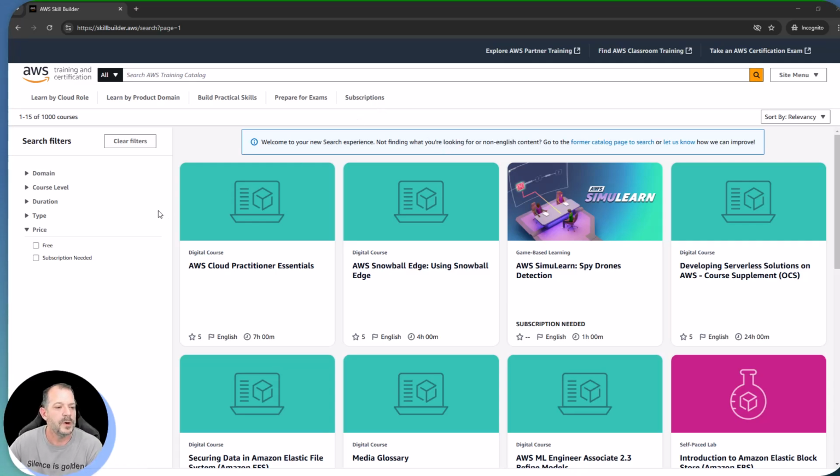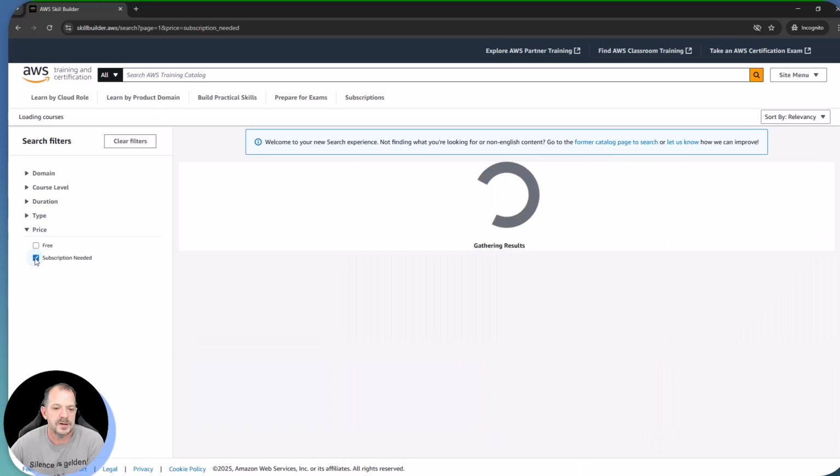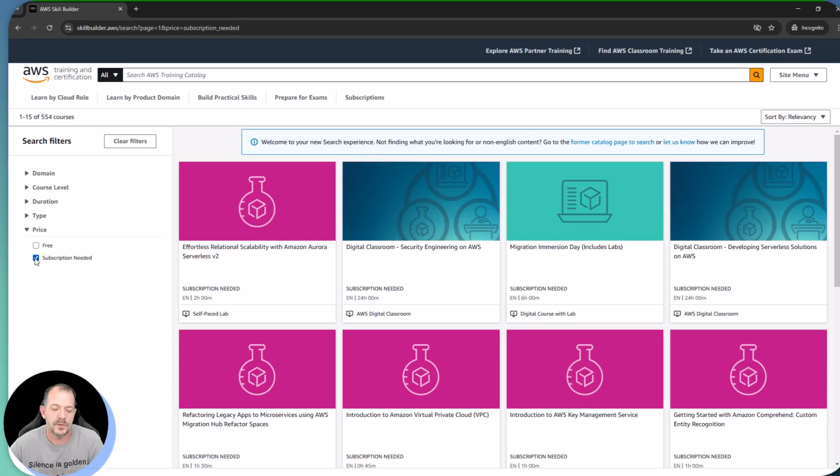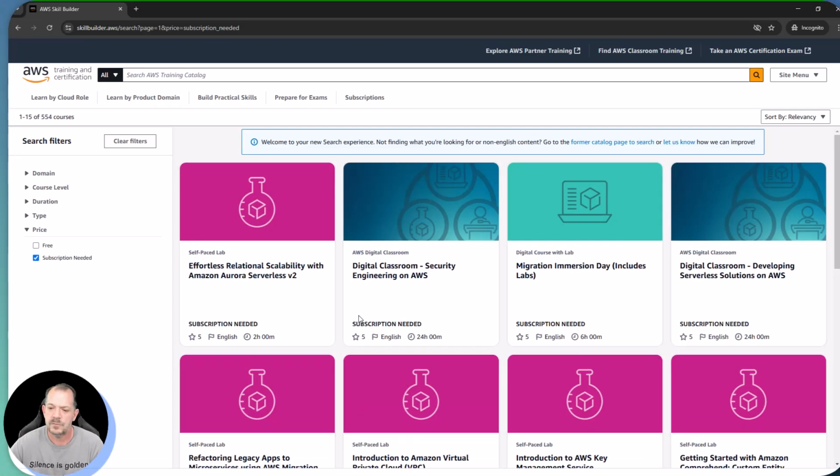So we are going to switch tabs. You'll notice that it switched over to an incognito tab. I am logged in with a different account, one that does have a subscription associated with it. So we're going to filter by subscription needed here, just to show that I am, it should have said subscribed.